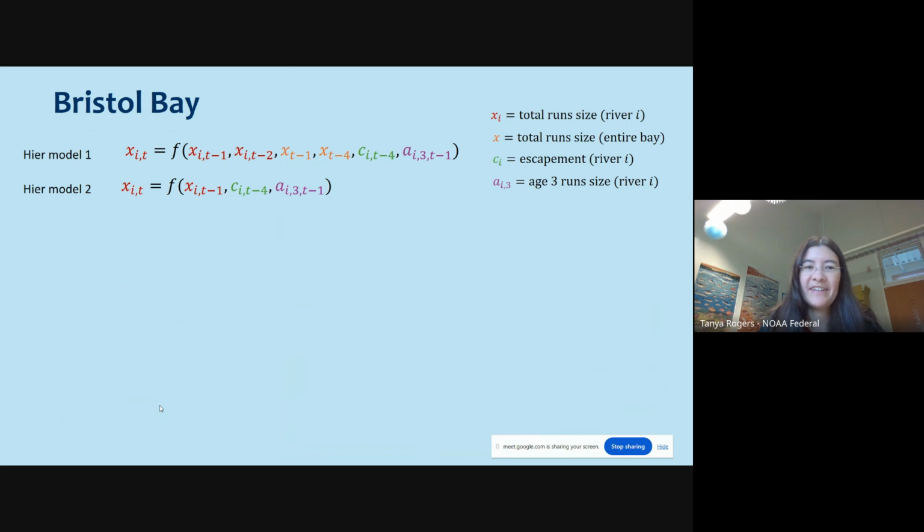Bristol Bay ended up having a few more predictors. So I also ended up with 2 hierarchical models. These use a combination of total run size within river, total bay run size, escapement 4 years ago, and then age 3 1 year ago. The second model just used returns last year, escapement 4 years ago, and age 3 last year.